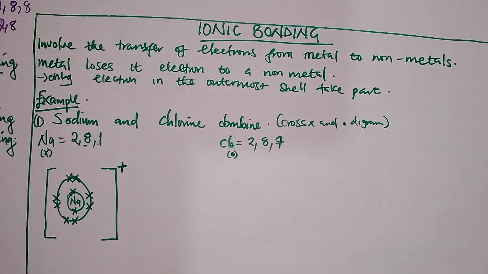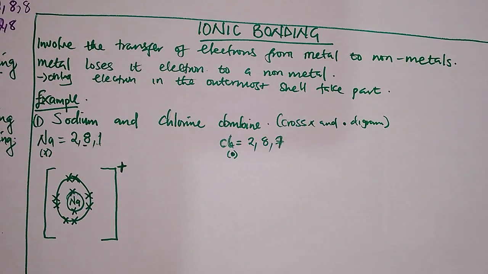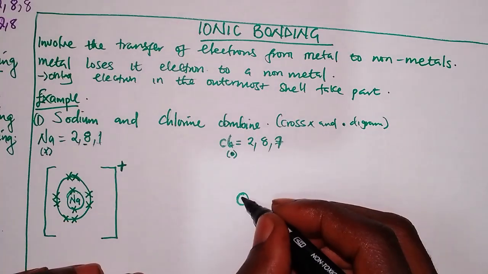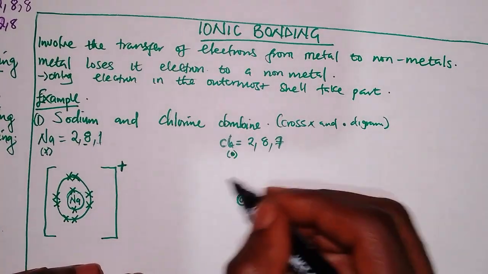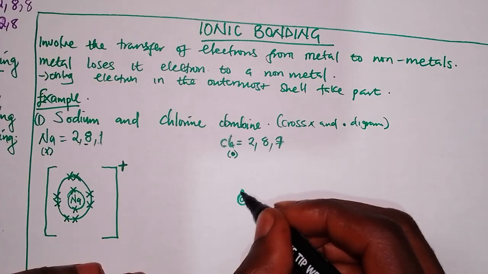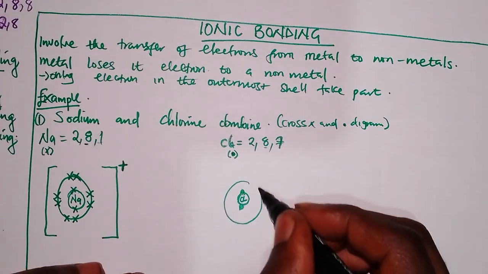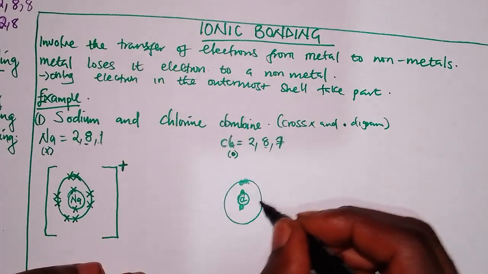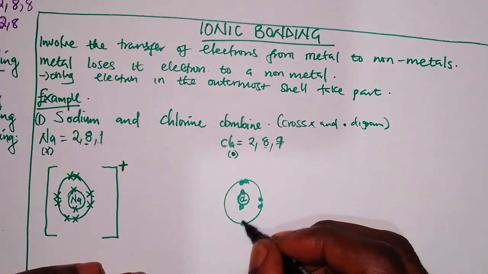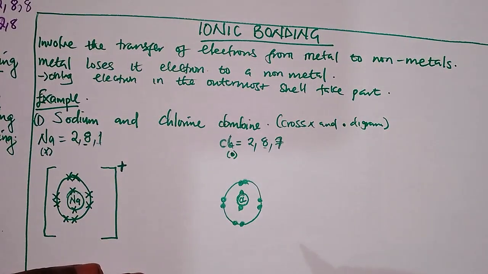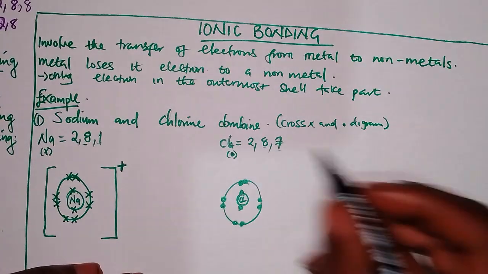Then second, you go to chlorine. Again, you do the same thing. The first shell, you say chlorine. Here we are using dots. So you say 1, 2. Then you move on to the second shell: 1, 2, 3, 4, 5, 6, 7, 8. Since non-metals gain electrons, they won't lose the last shell, they will maintain it.